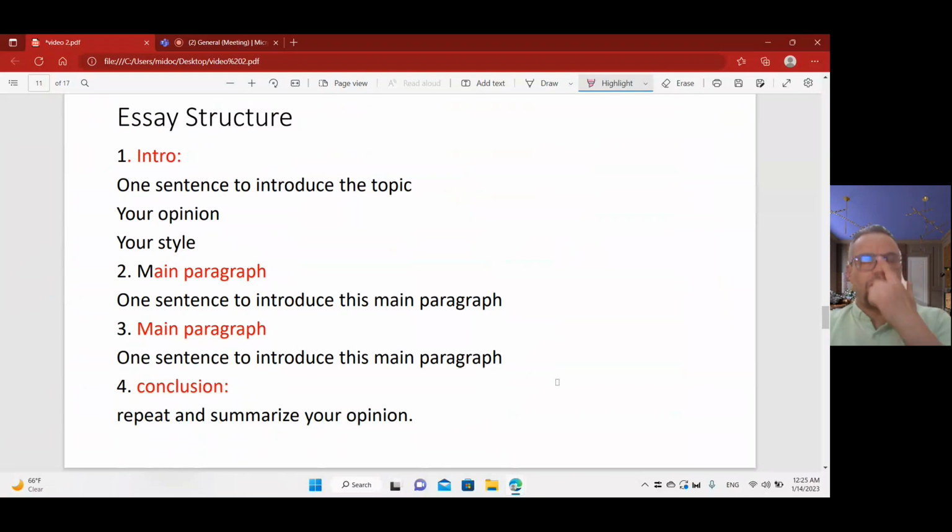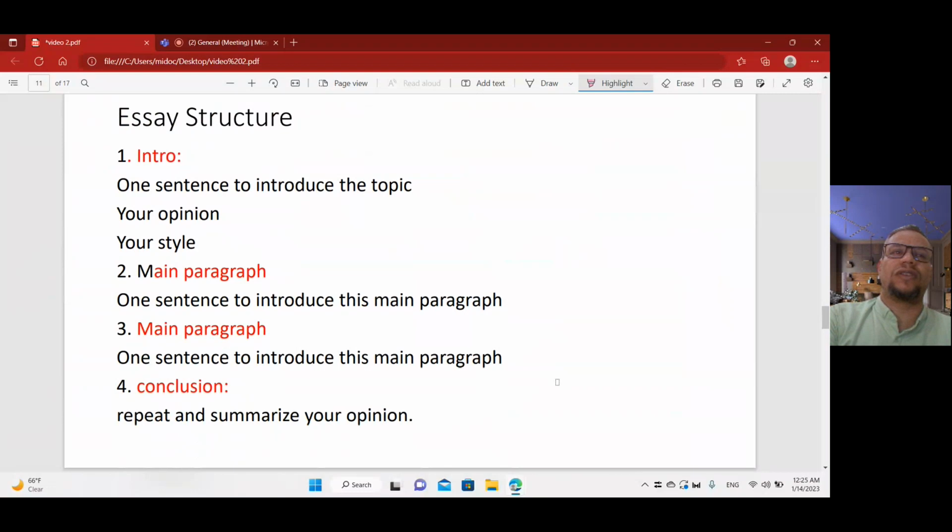Main paragraph 3, or paragraph number 3, is a main paragraph: a topic sentence, then explain it, then give the evidence, then give us an example or examples, then the effects of this example, the results of this example, then the link or the end, as at the start.